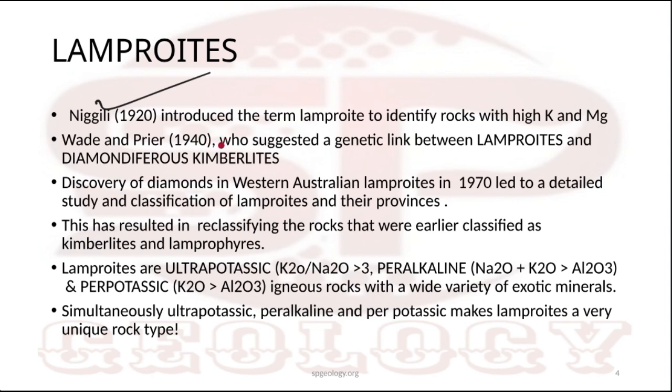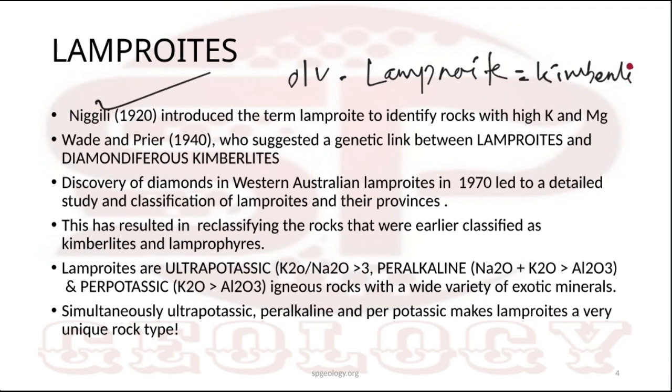So that's why particularly olivine lamproids only carry diamonds as xenocrysts, as in the case of kimberlite. Lamproids are ultra potassic, that means K2O by Na2O is greater than 3. For alkaline, Na2O plus K2O is greater than Al2O3, and for potassic, K2O is also greater than Al2O3. So this is the introduction of lamproite.